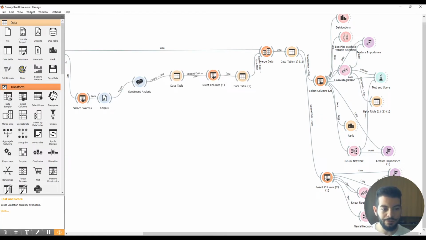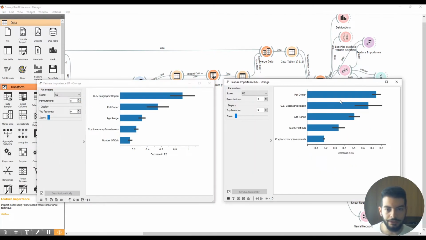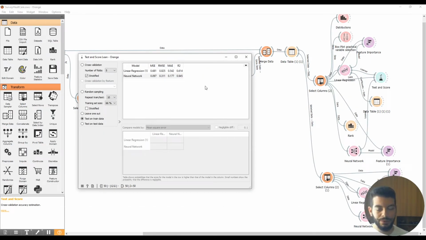Let's go see the feature importance for the model built with fewer variables. And again, you see that more or less they agree, but not so much on the order. Because of course, the feature importance depends also on the estimator of the model. Here we have completely different estimators, so of course this descriptive metric is different. To conclude, we have satisfying accuracy for the model that explains the score, but this is based just on a subset of the survey.